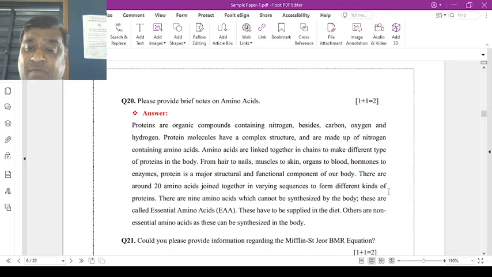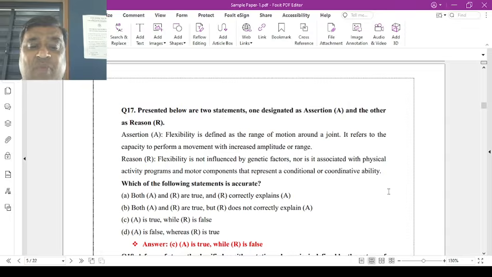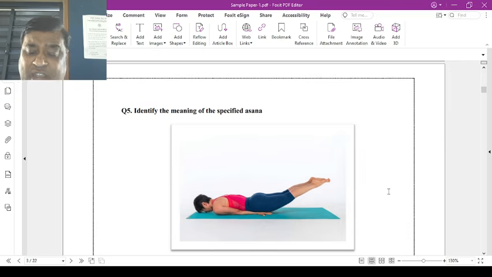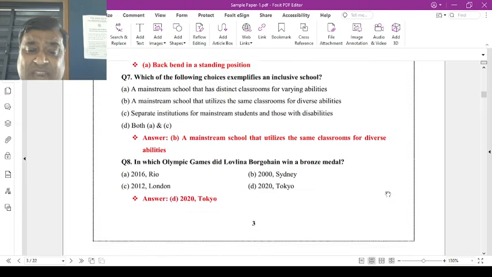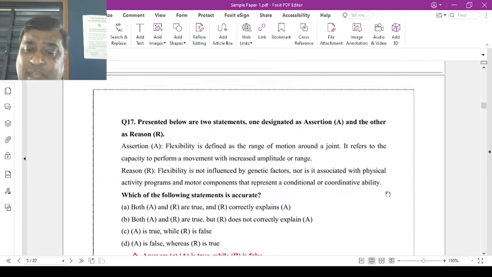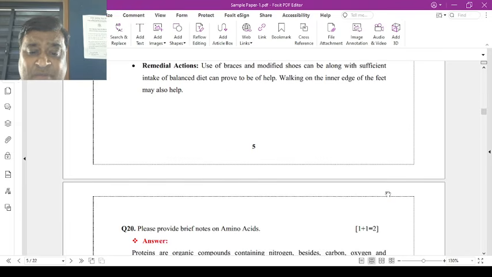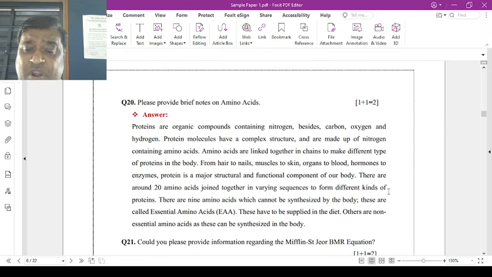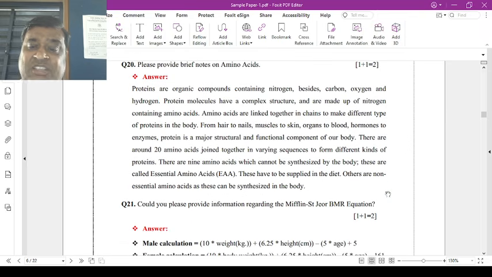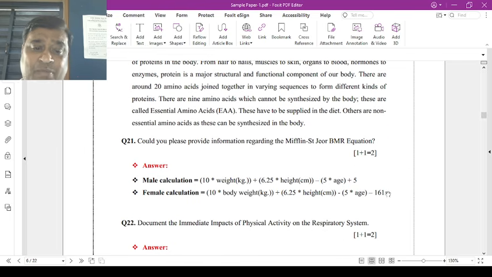Amino acids basically link to the proteins of your body. Sorry, a total of 20 amino acids are there in our body, and there are two different types: essential and non-essential. 11 are essential, and 9 are non-essential parts of our body.